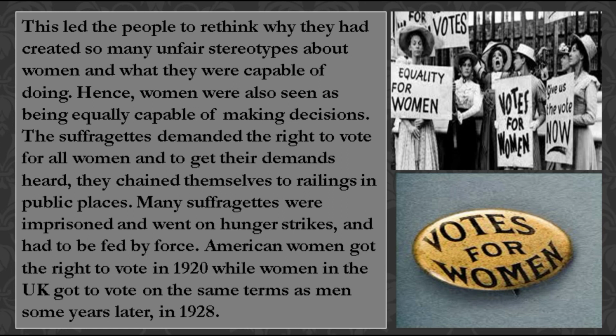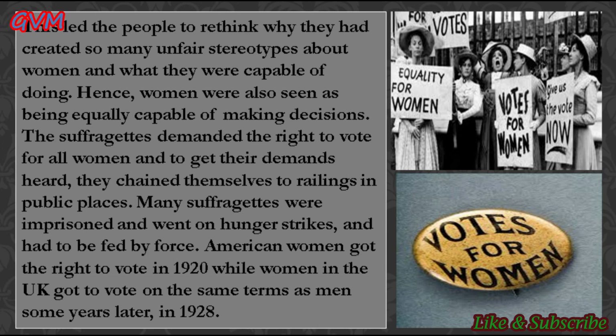And students, so the suffragettes demanded the right to vote for all the women and the poor, and they wanted their demands to be heard. And so that's why they chained themselves to railings in public places and started protesting for their rights. And students, during their movement for getting the right to vote, many suffragettes were imprisoned and went on long hunger strikes and had to be fed by force.